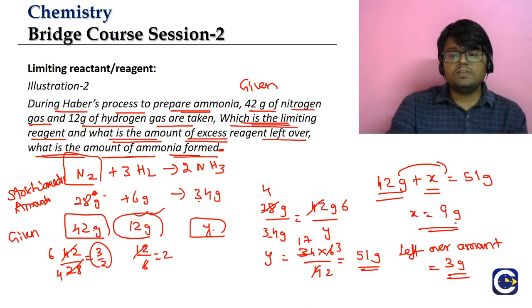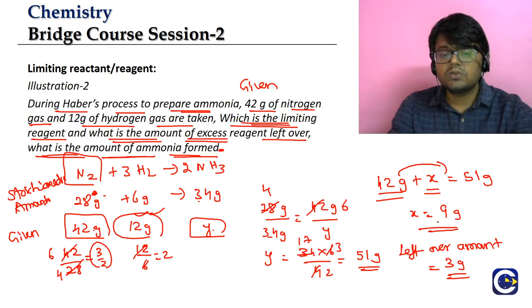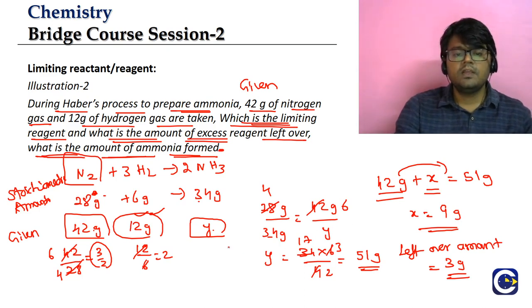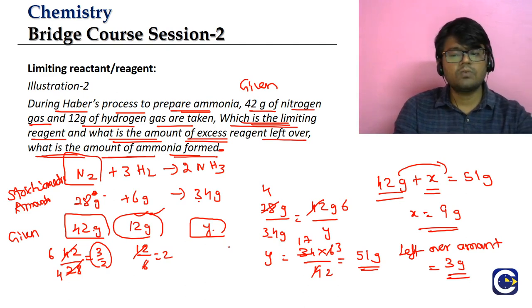Okay, so if this is the amount of hydrogen consumed, what is the amount of hydrogen given to us? 12 grams is given to us. Okay, so in that 9 grams is consumed, means what is the excess leftover amount will be 12 minus 9, which is equal to 3 grams.